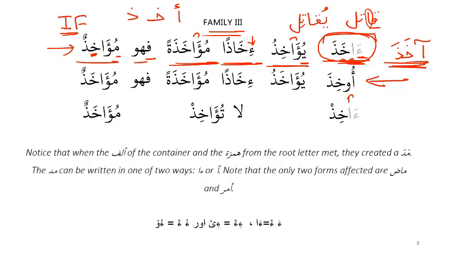There's a waw because with majhul we have a dhamma over here. So the dhamma will be followed by a, so hamza with a dhamma becomes u. So ukhiza, yu'akhazu, ikhazan, mu'akhazatan. So these are the masdars which are the same.